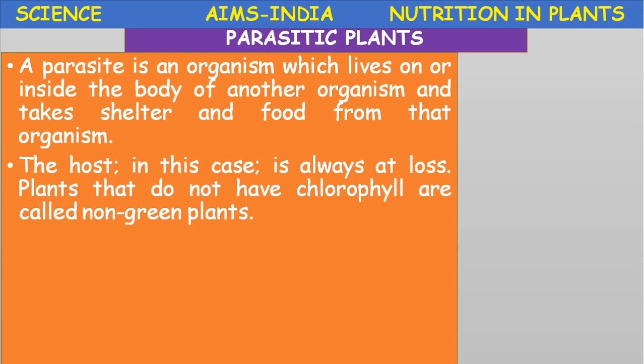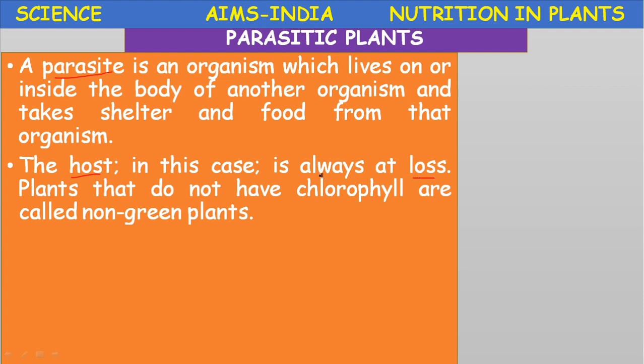We come across two terms, host and parasite. Parasite is the dependent organism. Host is the organism which provides shelter and nutrients to the parasite. The host in this relationship is always at loss.